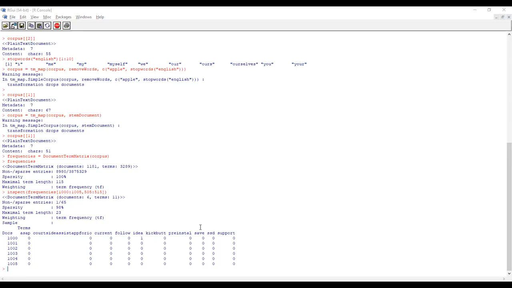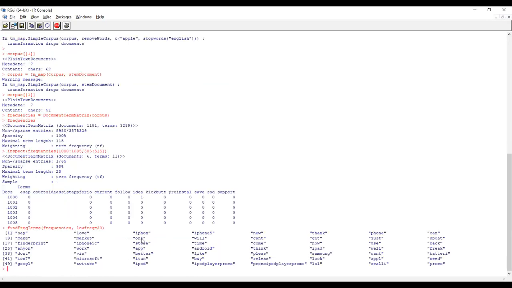Sparsity. Sparsity means unwanted words will be there in this data, so a lot of words will be zeros. In order to handle this, you have to find the highly used words in the data set. For example, I'm using another function on the data matrix file to find words that appear at least 20 times or above. Okay, we are asking the software, so how many words are there?